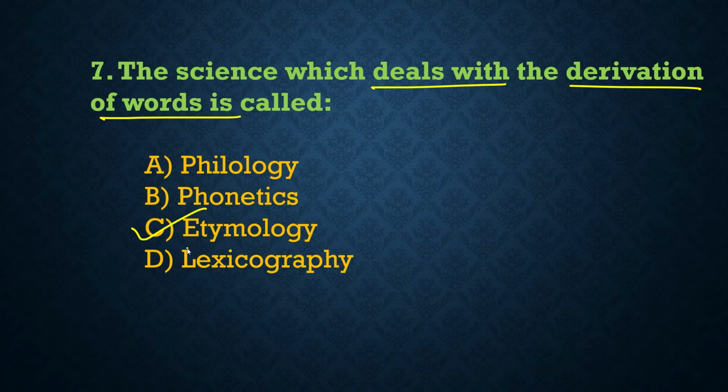Next. The science which deals with the derivation of words is called. Option C, etymology, is the correct one-word substitution for the science which deals with the derivation of words. Etymology helps us understand how English words develop from other languages.